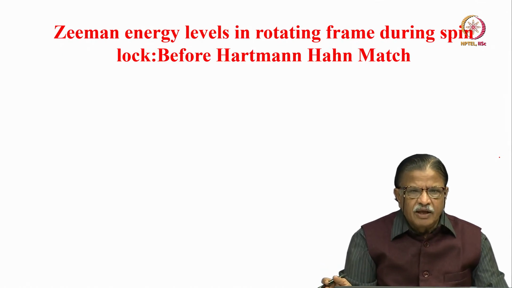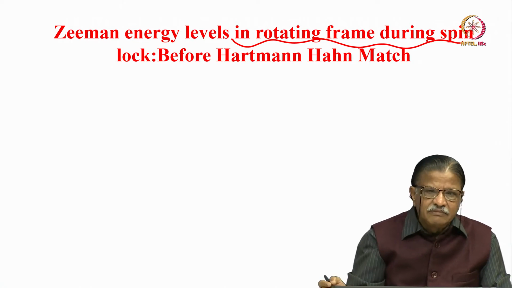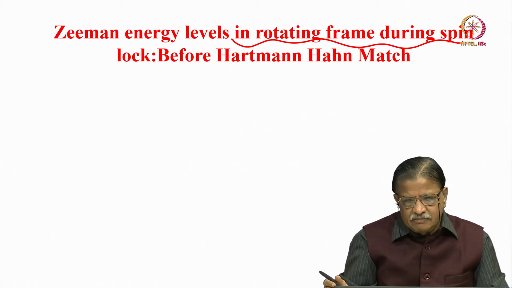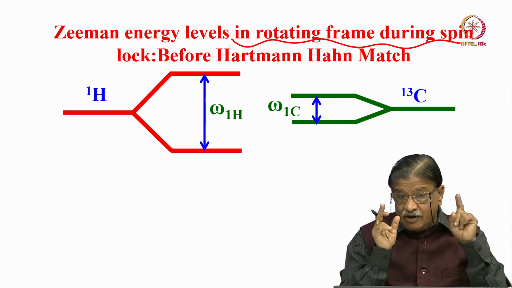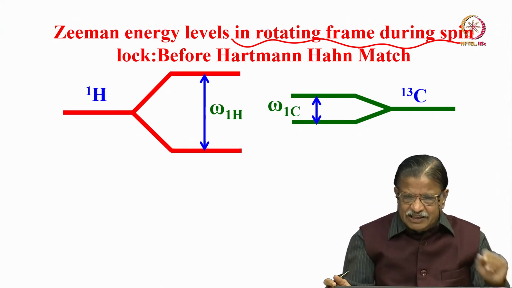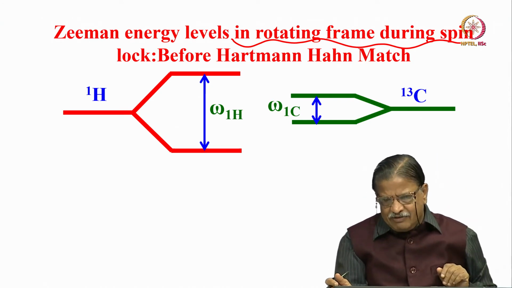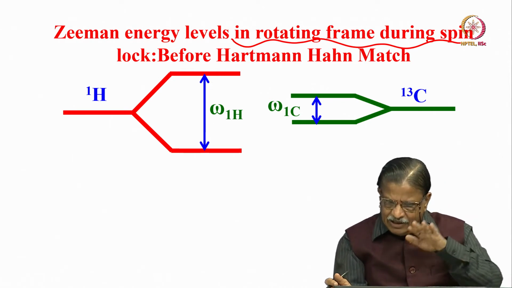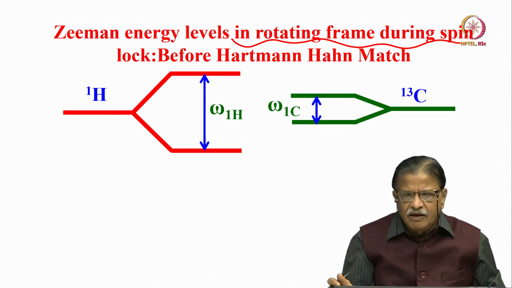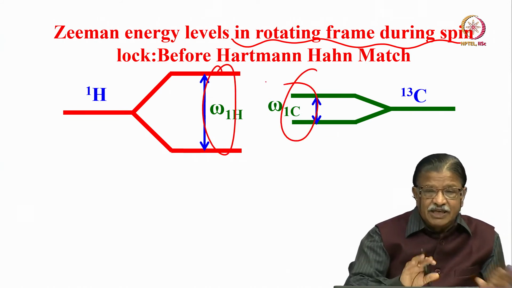That is one thing. Now, we will understand the Zeeman energy levels in the rotating frame during spin lock. These are the Zeeman energy levels even in the rotating frame, before equating them, before some condition which is attached. You have brought the magnetization of the proton to, let us say, the X or Y axis. Simultaneously you apply a radio frequency pulse on the carbon-13 in the rotating frame on the X or Y axis. Both simultaneously you apply a pulse. Now still the energy levels remain the same. You have not changed anything.